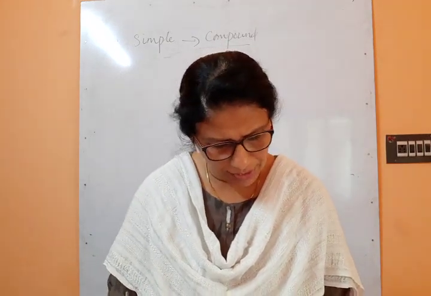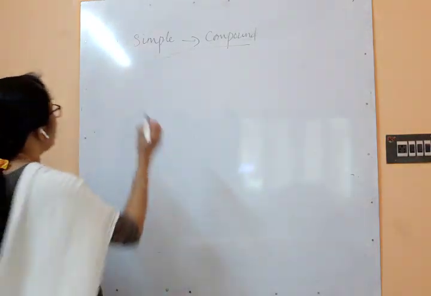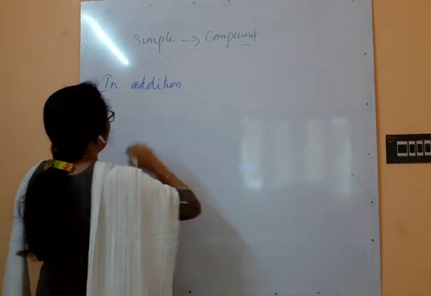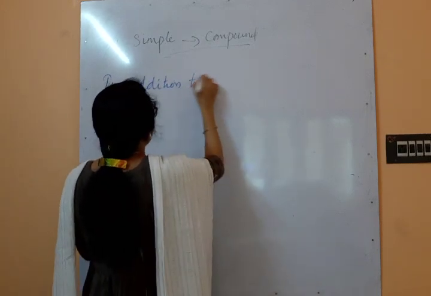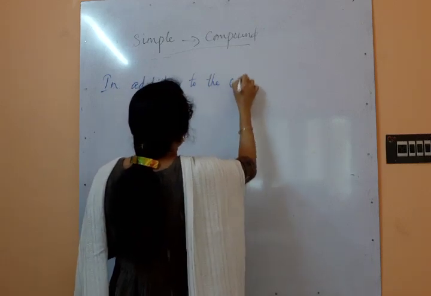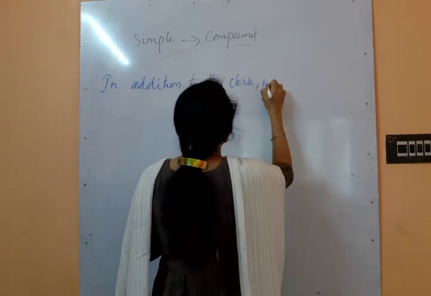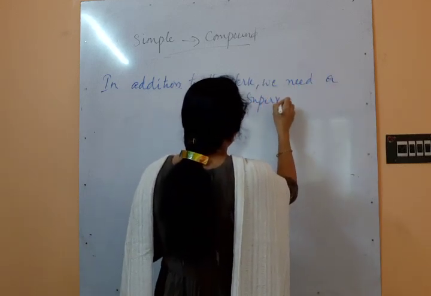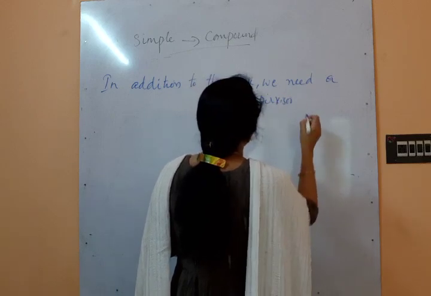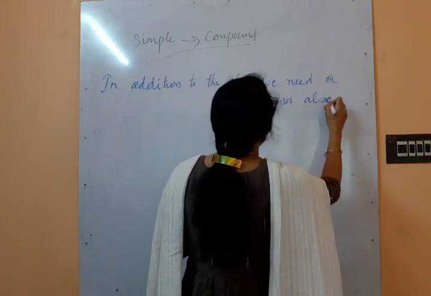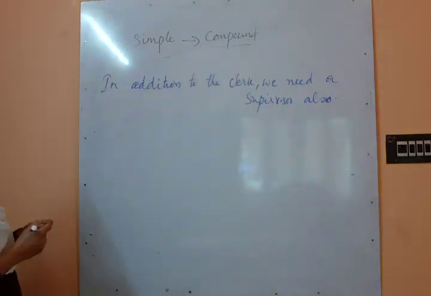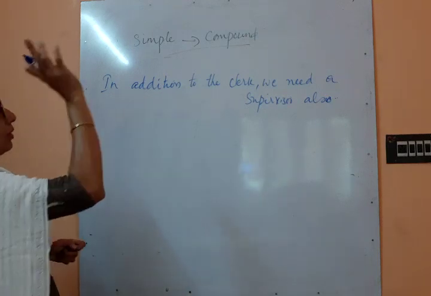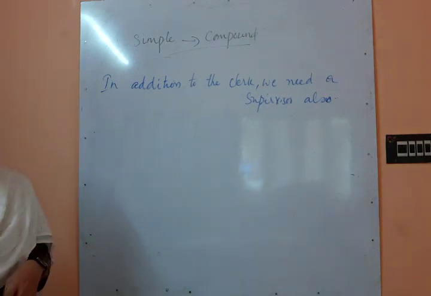In addition to an office assistant, we need a superintendent also. In addition to the clerk, we need a supervisor also. So this is a simple sentence. We know that only one verb is there, so this has to be converted to a compound sentence.